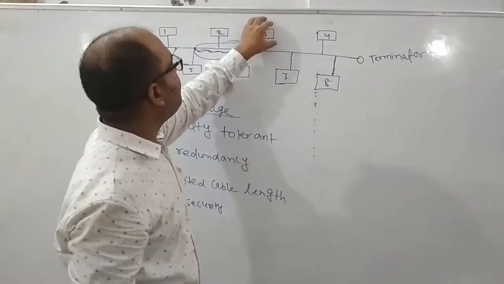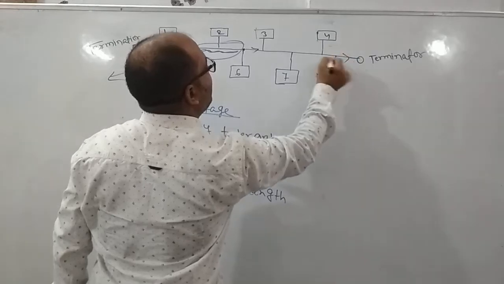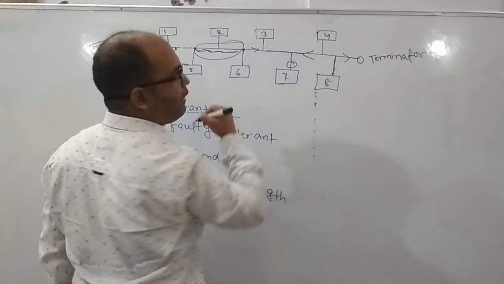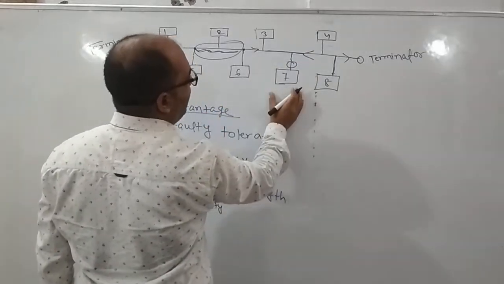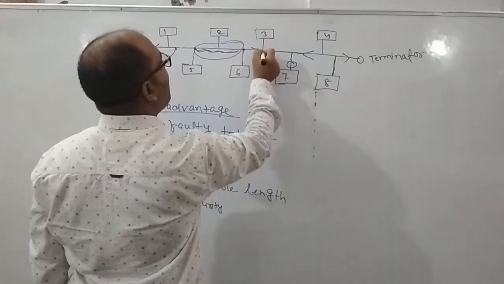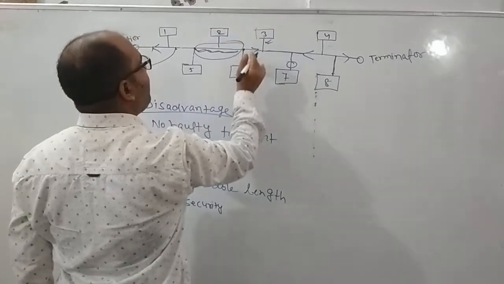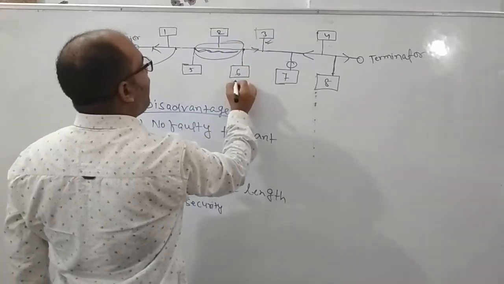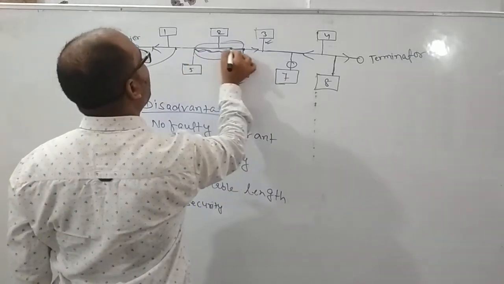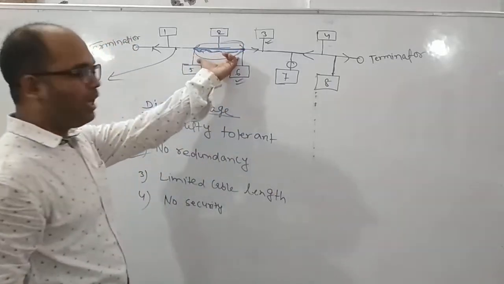This node will reject, this node will reject, and whenever this node sends the data, data will move in this direction and this direction. So data will come to here. डेटा इसके पास आएगा और ये नोड उस डेटा को देखेगा, रिजेक्ट कर देगा, फिर यहाँ पे आएगा, ये नोड भी उस डेटा को देखेगा और रिजेक्ट कर देगा. Here also this node will see the data and reject, but after this point there is a breakage, there is a problem with this part.